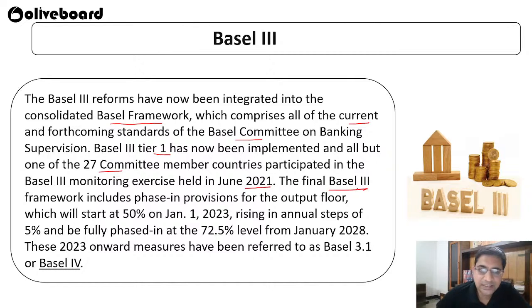The final Basel 3 framework includes a phase-in provision for the output floor, which starts at 50% on January 1, 2023, rising in annual steps of 5% and will be fully phased in at the 72.5% level in January 2028. These 2023 onward measures have been referred to as Basel 3.1 or Basel 4 measures. So slowly we are trying to strengthen our position in the Basel Accords.